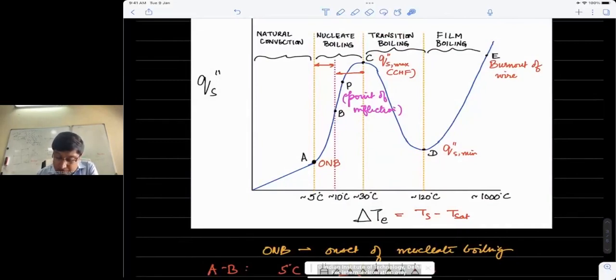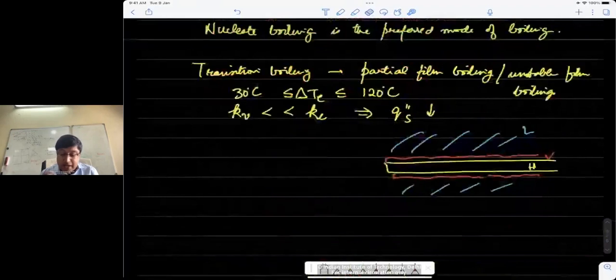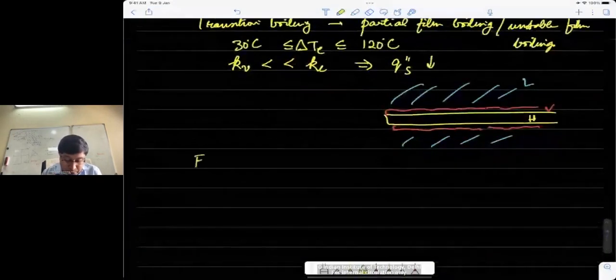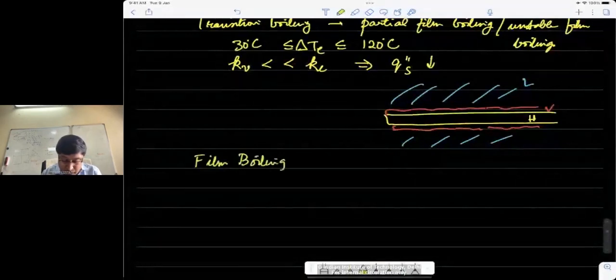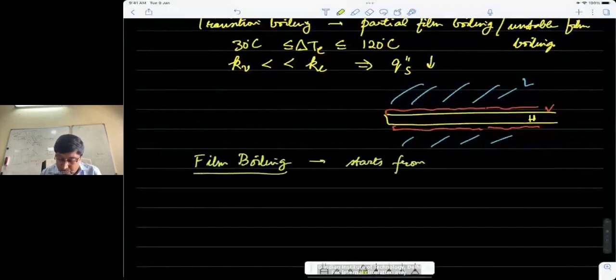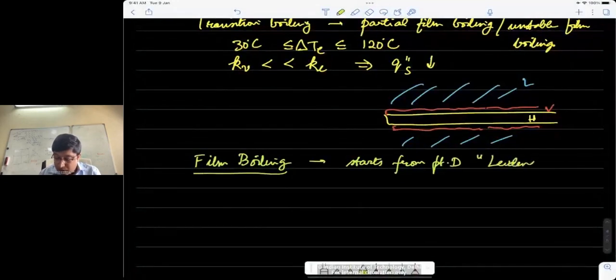Now, this is also called the Leidenfrost point, and marks the beginning of the film boiling regime. So it starts from point D, which, as I said, is called the Leidenfrost point.